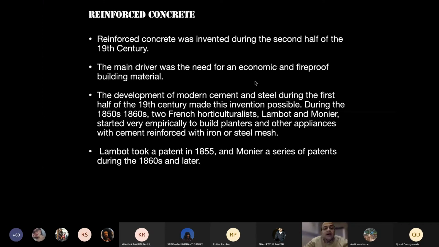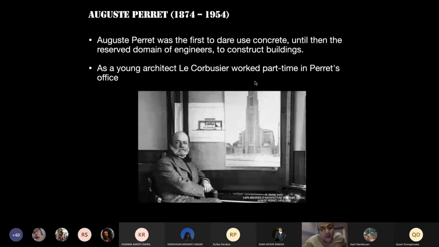Okay. And Auguste Perret, if you remember my lecture to you last semester, where Corbusier was working part-time in this guy's office, he was the one who actually utilized reinforced concrete in buildings.